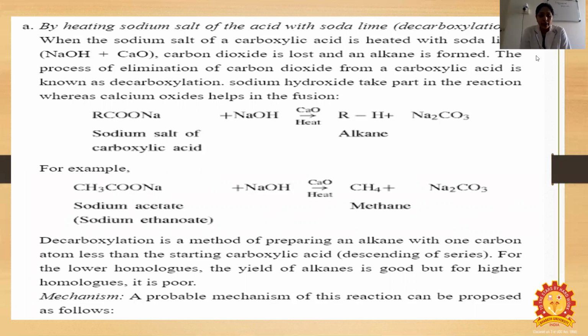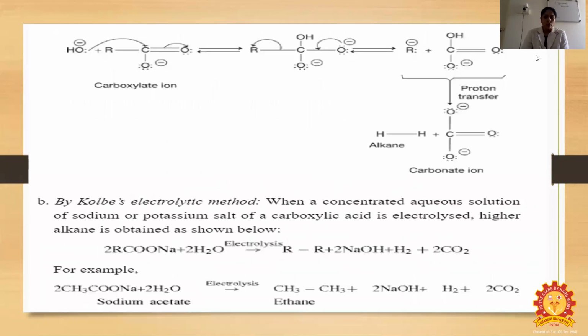For designing a series from the lower homologues the yield of alkanes is good, but for the higher homologues it is poor. A probable mechanism of this reaction is proposed as follows. Here HO free radical attacks the carboxylate ion RCOO, where R stands for an alkyl group.